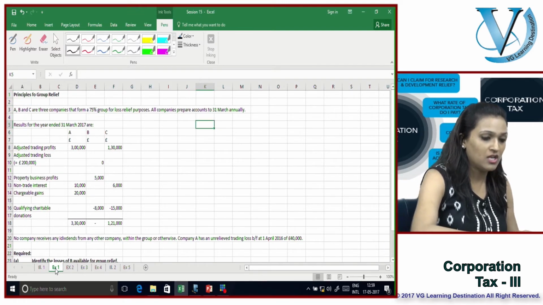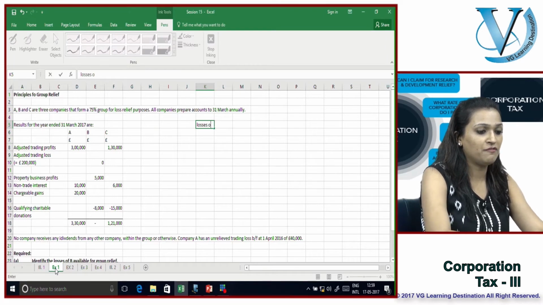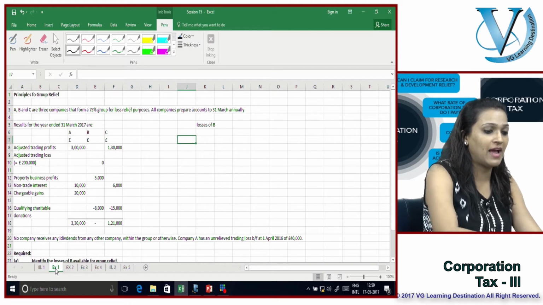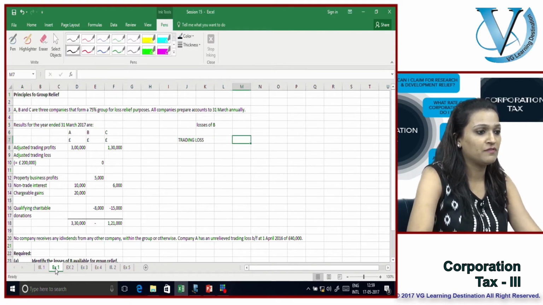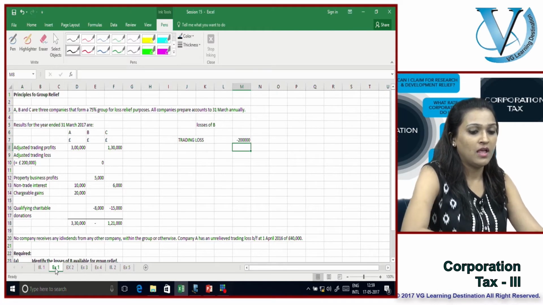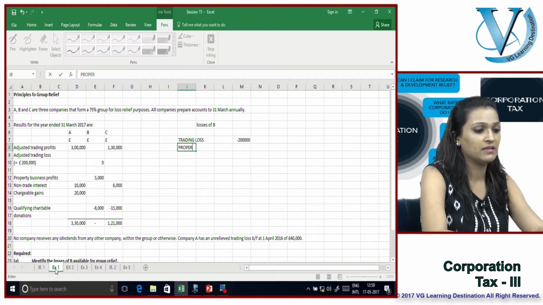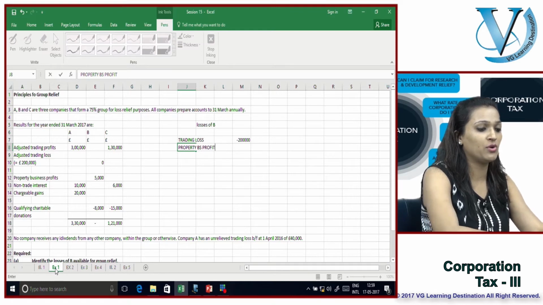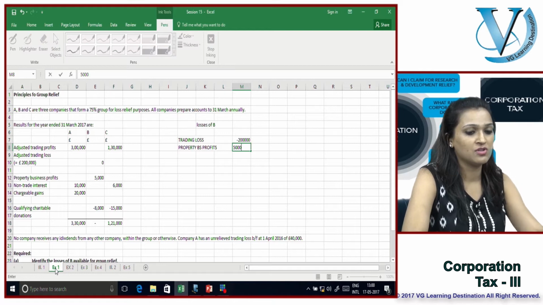Let's find out the losses of B that need to be set off. So B has a trading loss of £200,000. Apart from that, it had some income, which is property business profits you're going to set off, which is £5,000.